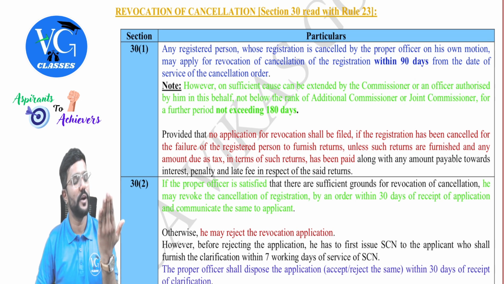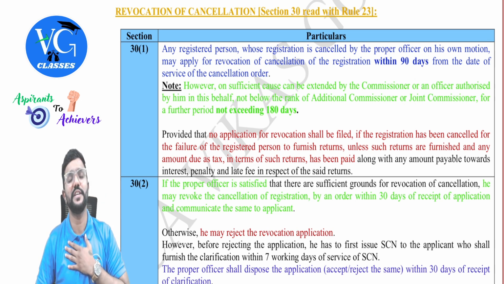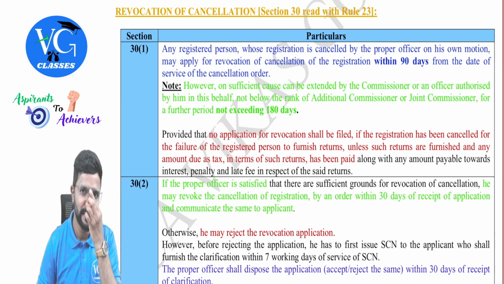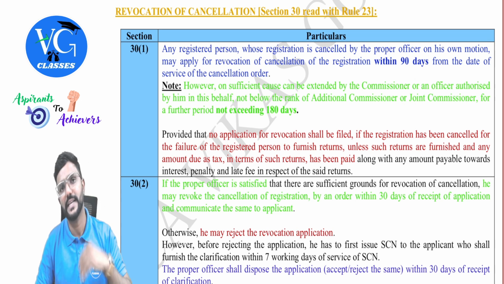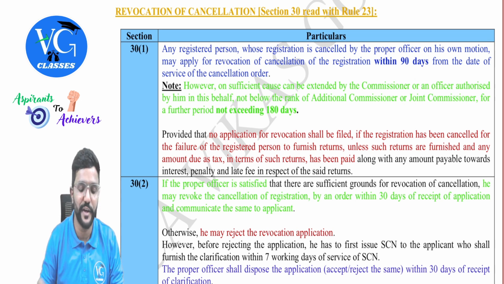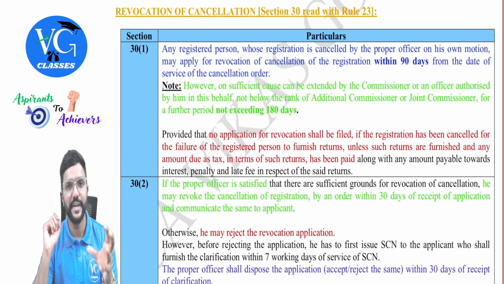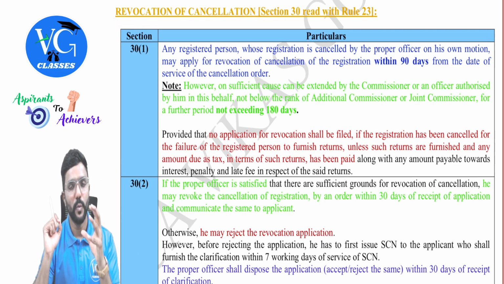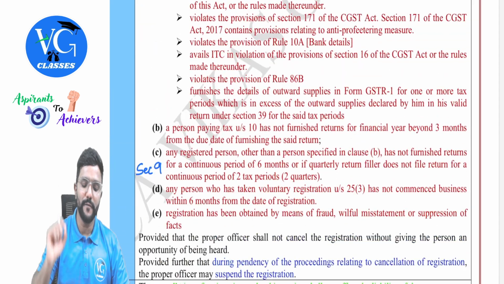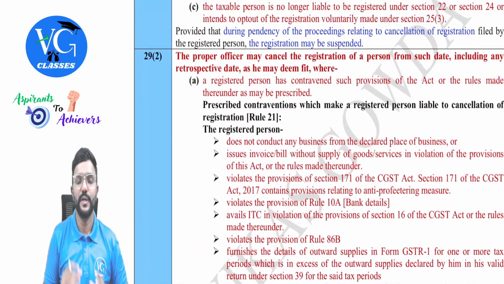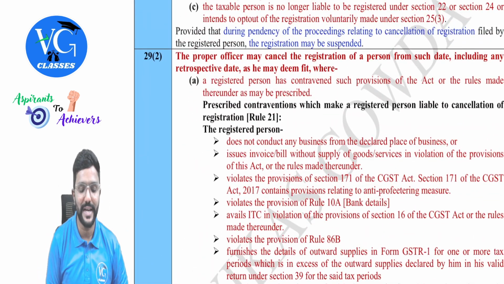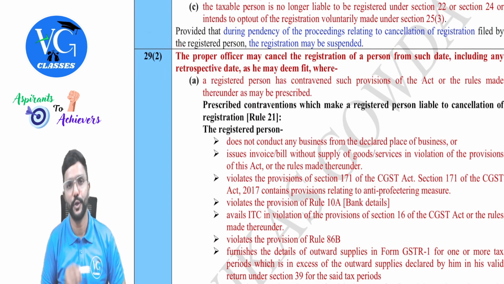Now, after receiving the copy of the cancellation order, the registered person says, sir, my registration is cancelled. Is there any way to get back his registration? Yes, he can ask for revocation of cancellation. But revocation of cancellation is possible only when the proper officer has taken action to cancel the registration by issuing a show cause notice as per section 29 subsection 2.